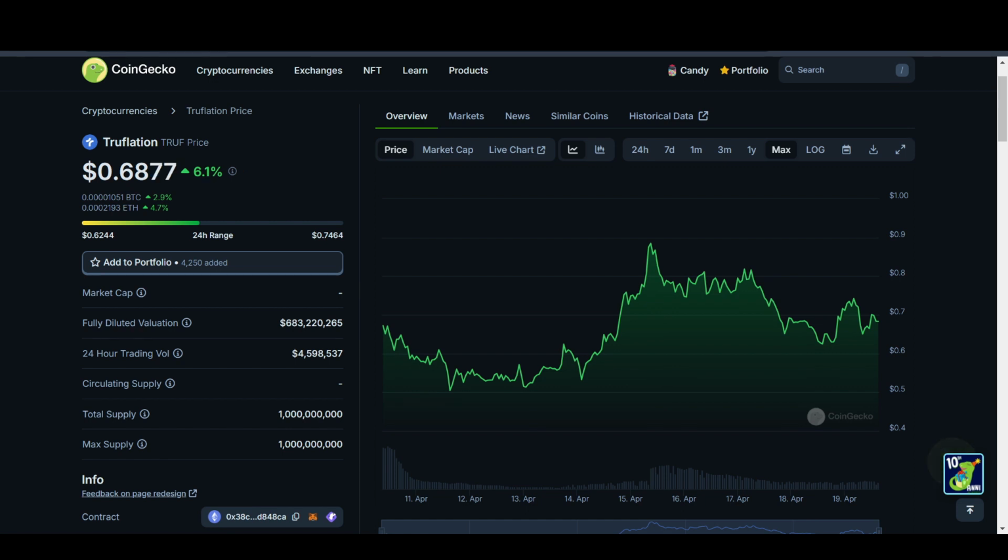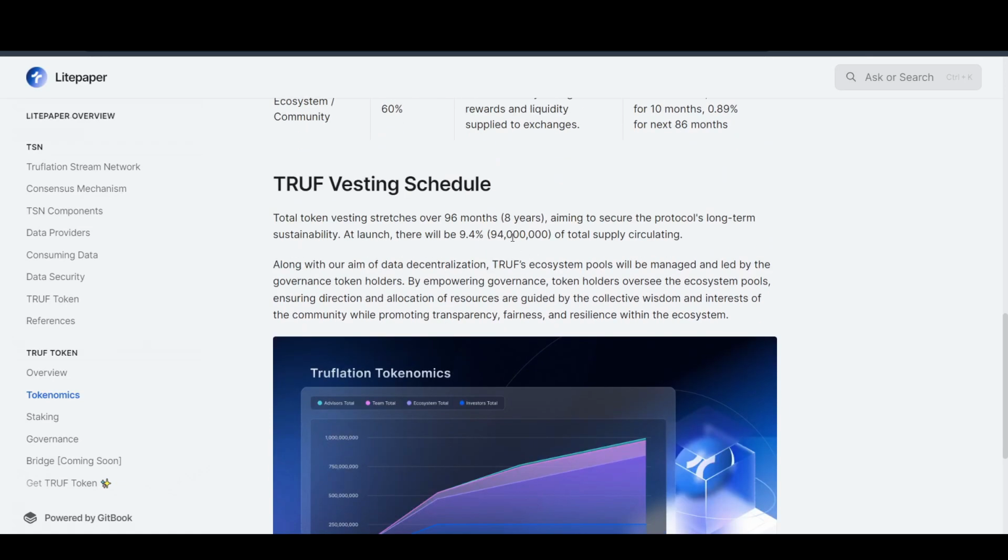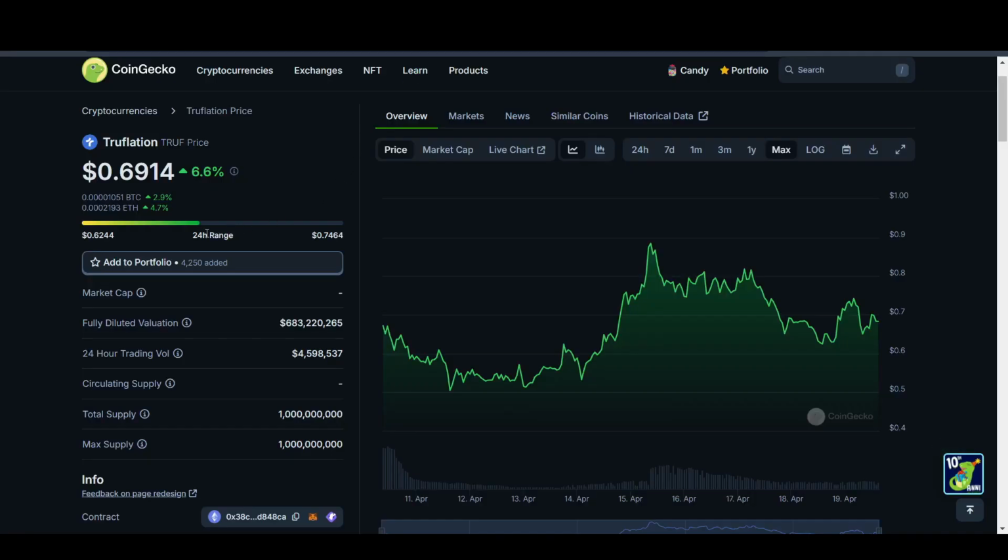As far as its price prediction is concerned, I think it just got launched, so we need to see some more listings, and we do have staking coming soon. I think the staking announcement could actually pump the token, and we could potentially hit at least $1. And I think $1 is a possibility because according to their tokenomics page, we will have an initial supply of around 94 million. So if we hit around a 100 million market cap, the price will most likely be trading above $1. I think that could happen since it's backed by Coinbase. I think that is the least it can do in the short term.